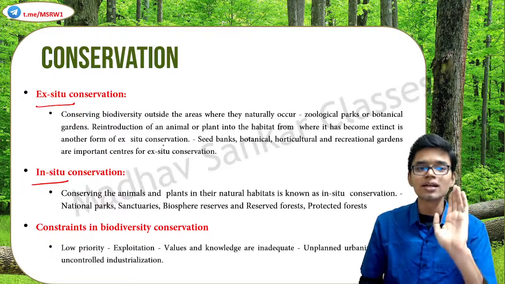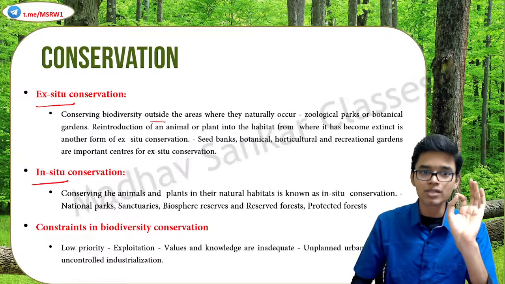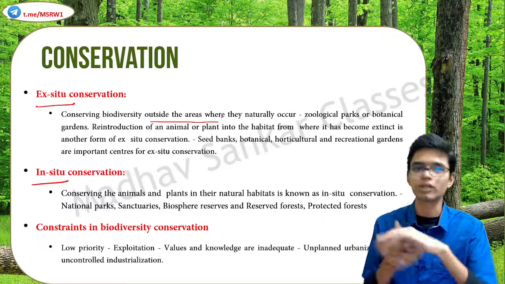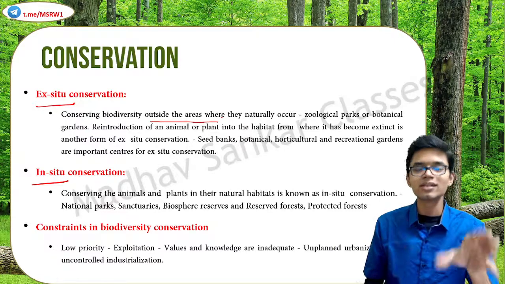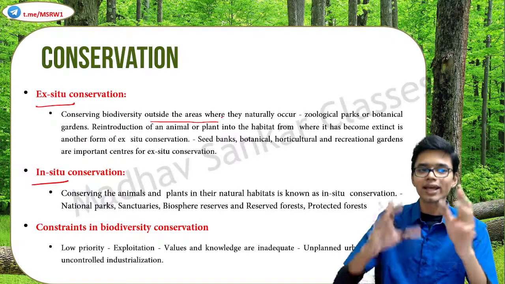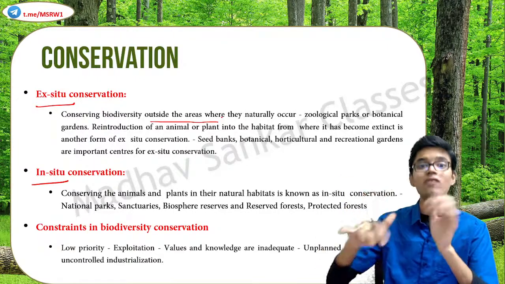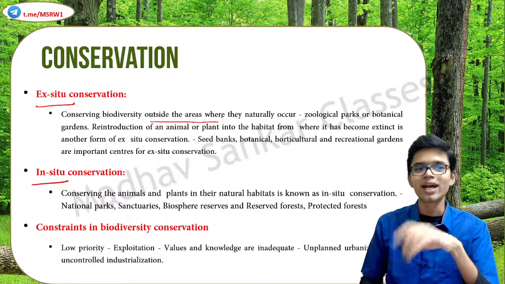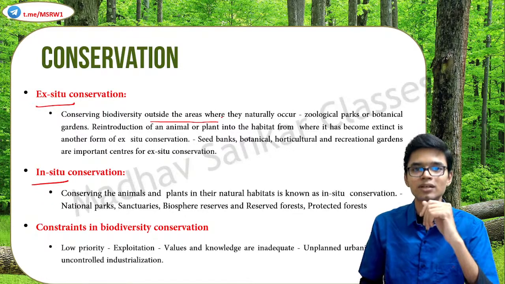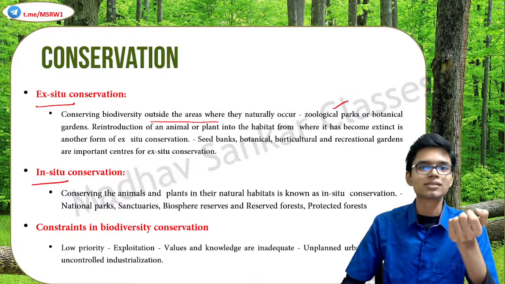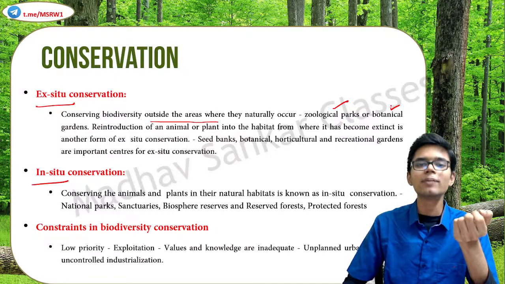Ex situ means conserving the biodiversity outside the area where they naturally occur. We have studied this in earlier classes. Ex situ means the conservation is done somewhere else, not on the site. Off-site conservation. That is basically ex situ conservation. Examples: zoological parks, botanical gardens. Correct.